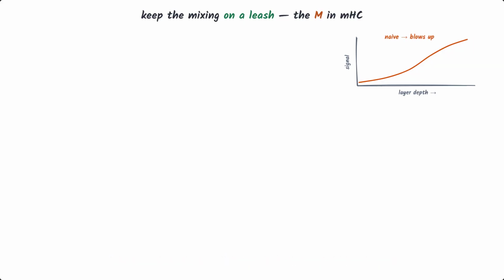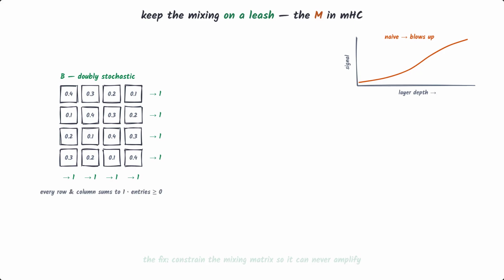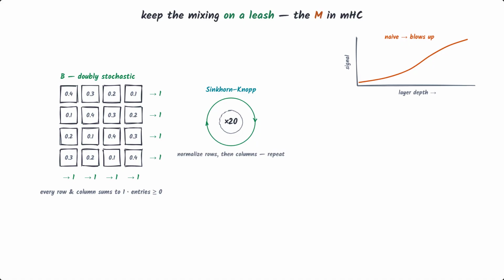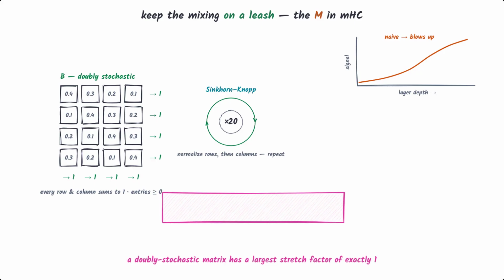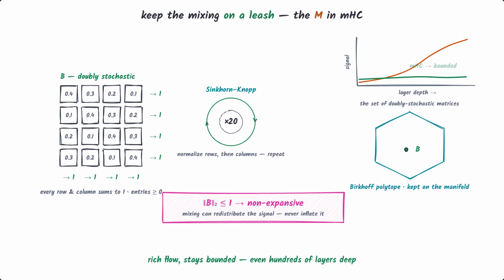DeepSeek's fix is the clever bit, the M in mHC. They constrain the mixing matrix so it can never amplify. Specifically, they force it to be doubly stochastic. Every row and every column sums to 1, all entries non-negative, which they achieve with a few rounds of a classic procedure called the Sinkhorn-Knopp algorithm. A matrix like that has a mathematical guarantee. Its largest possible stretch factor is 1, so mixing between the lanes can redistribute information but never inflate it. The flow stays rich, and it stays bounded, even hundreds of layers deep.